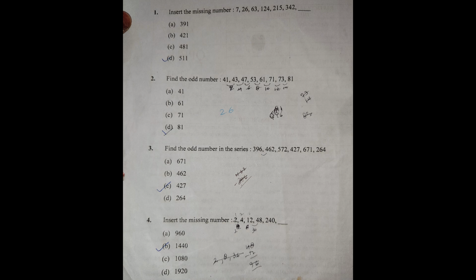Question number 1. Insert the missing number. And the correct answer is D. 511. Second question. Find the odd numbers. And the correct answer is D. 81. Third question. Find the odd number in this series. And the correct answer is C. 427. Fourth question. Insert the missing number. Correct answer is B. 1440.